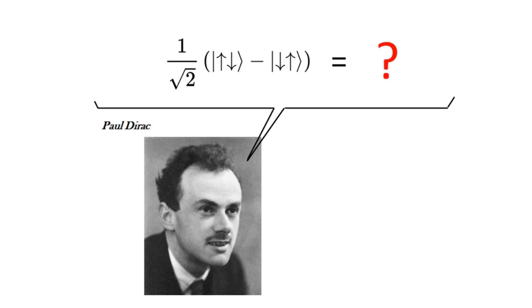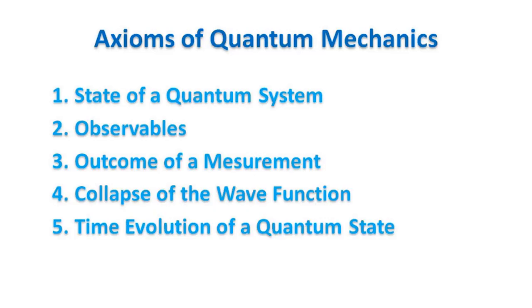The good news is that the maths of non-relativistic quantum mechanics is linear algebra, which is not too difficult to understand. The axioms of quantum mechanics are the equivalent of Newton's laws in classical physics. They are counterintuitive, but you can use them to predict the result of any experiment. And they have never failed since they were introduced 100 years ago. These axioms are often associated with the Copenhagen interpretation of quantum mechanics, which is one of many equivalent interpretations.